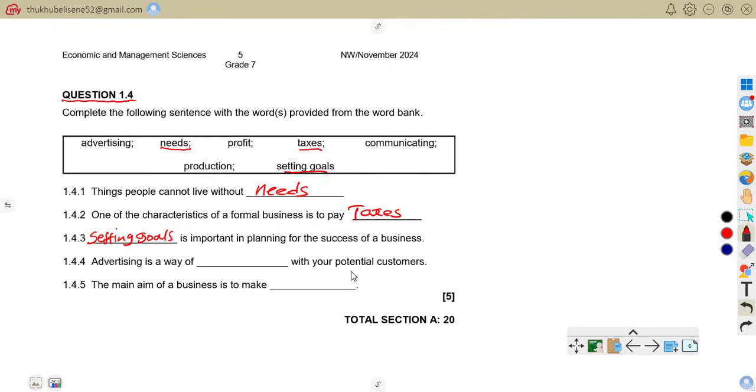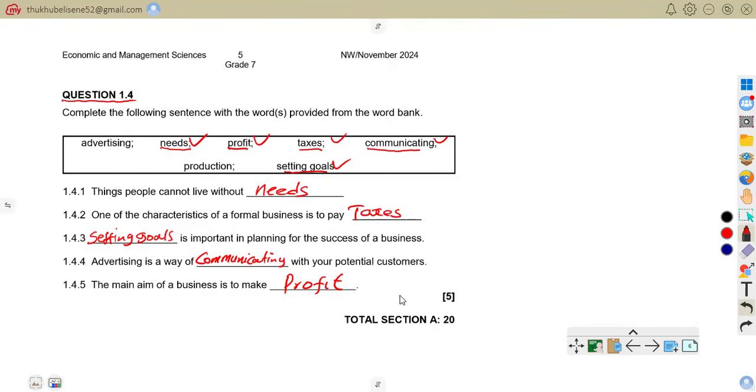Advertising is a way of dash with your potential customers. Communicating. Advertising is a way of communicating. So here is the correct answer: communicating. 1.4.5, the main aim of business is to make profit. So that is all about question 1.4.